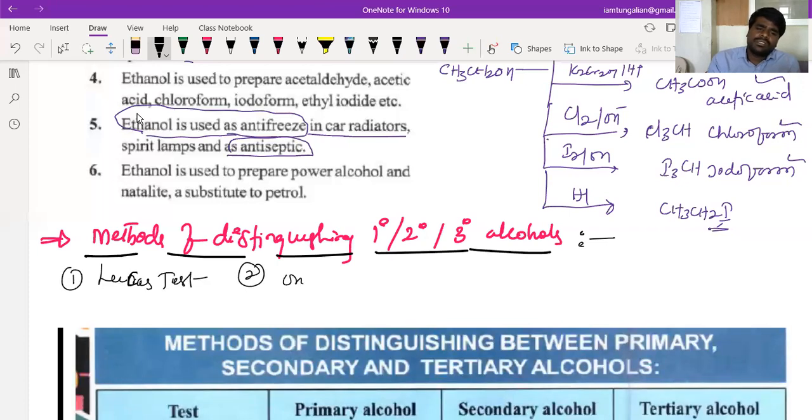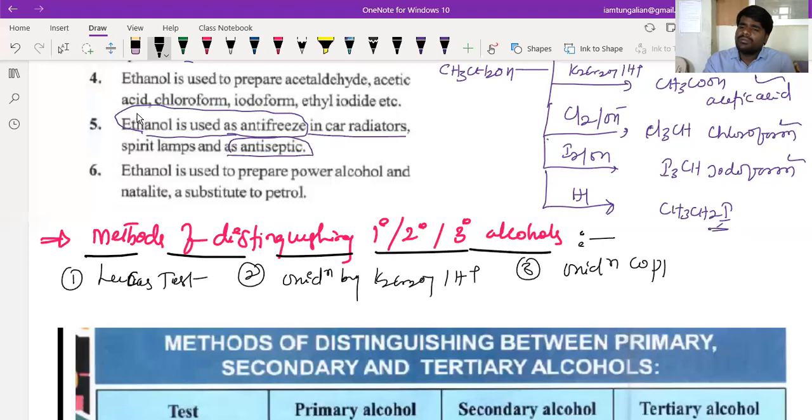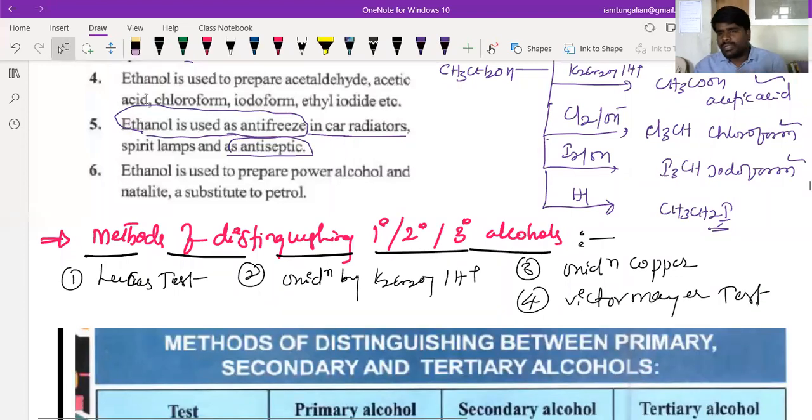Second, oxidation by K2Cr2O7, beta, in acidic medium. Third, we can say, beta, oxidation by copper. And fourth, we say, beta, the Victor-Meyer test. This is an important test which we call the Victor-Meyer test. These are the four methods that are used to distinguish primary, secondary, and tertiary alcohols, beta. As I already told you.